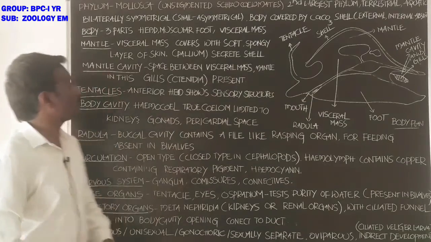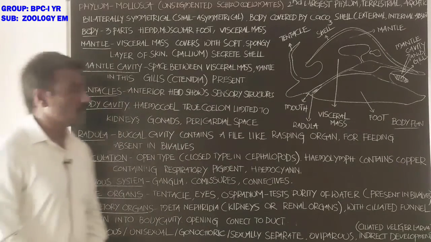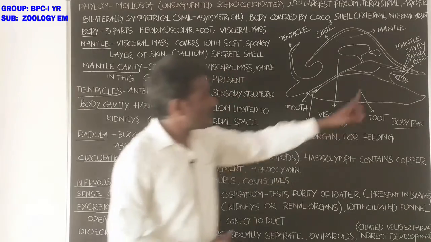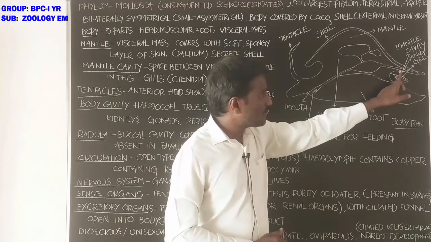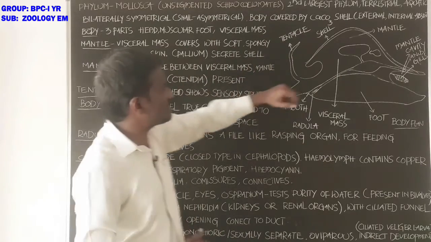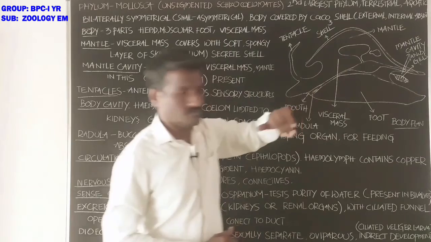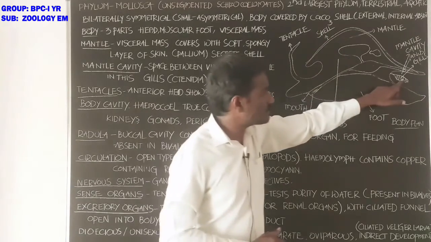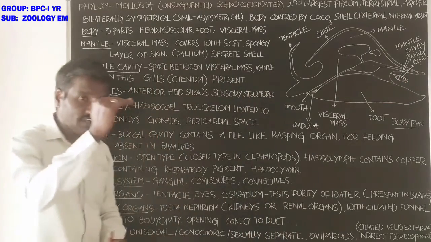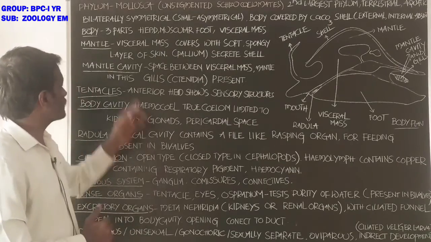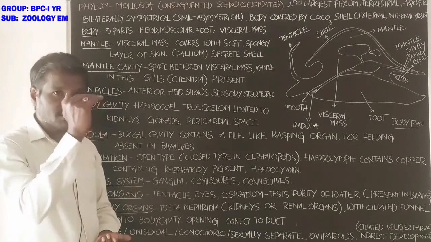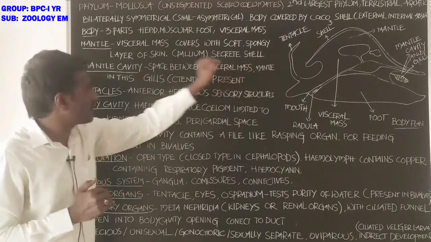Okay, it is the head. Next, the mantle cavity. What about the mantle cavity? It is the space between the visceral mass and the mantle. The space between the visceral mass and the mantle is called the mantle cavity. Mantle cavity is the space between visceral mass and the mantle.